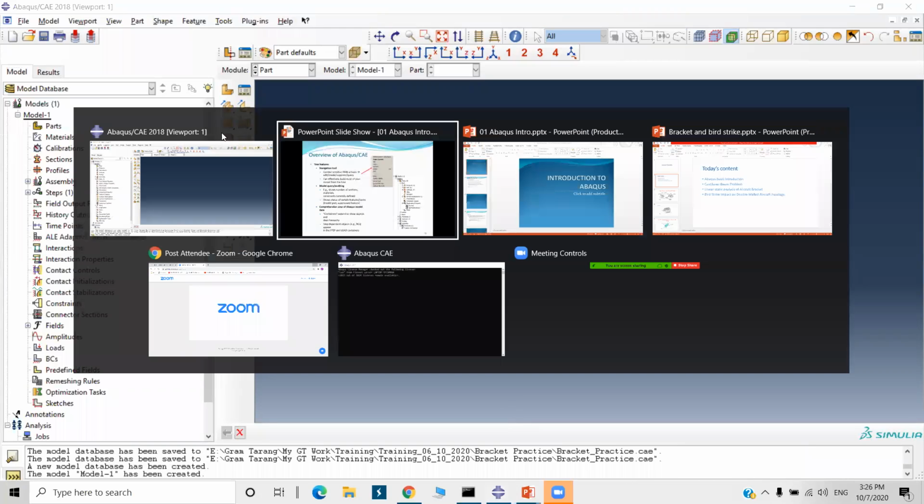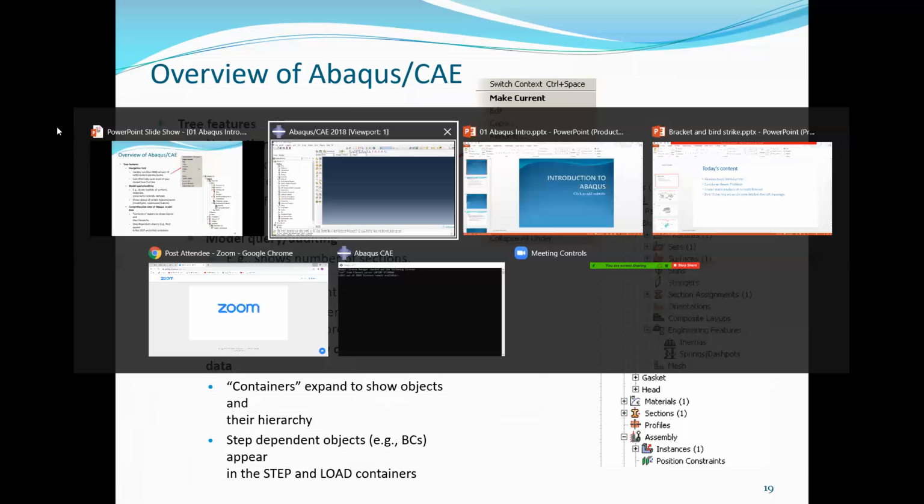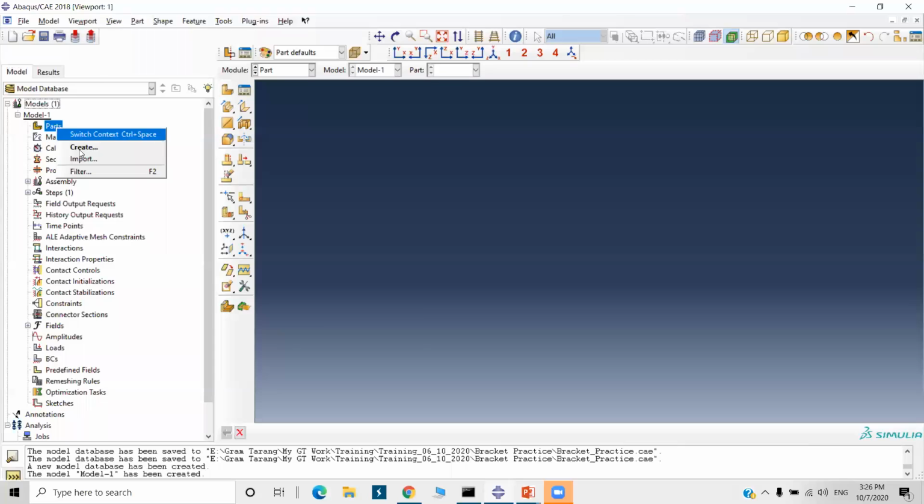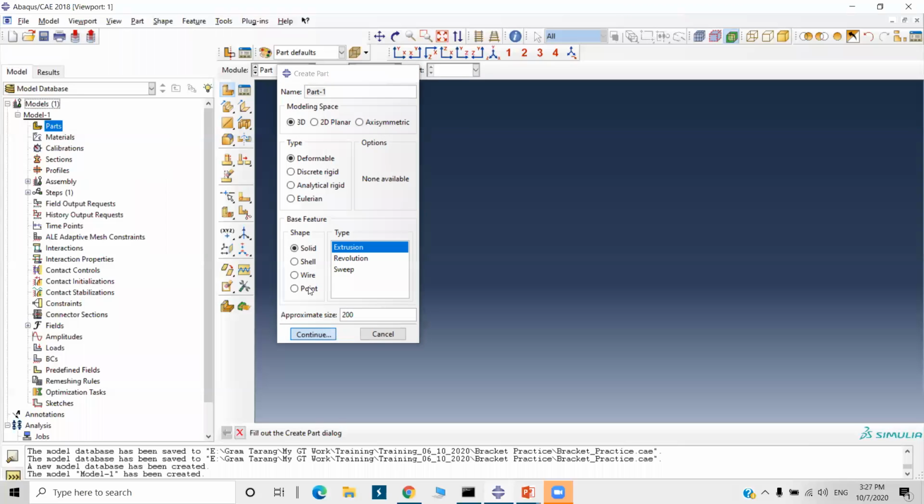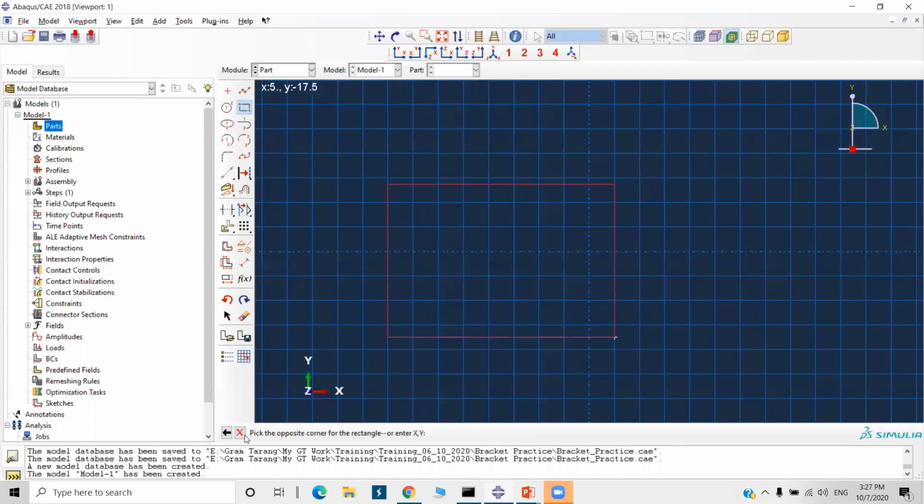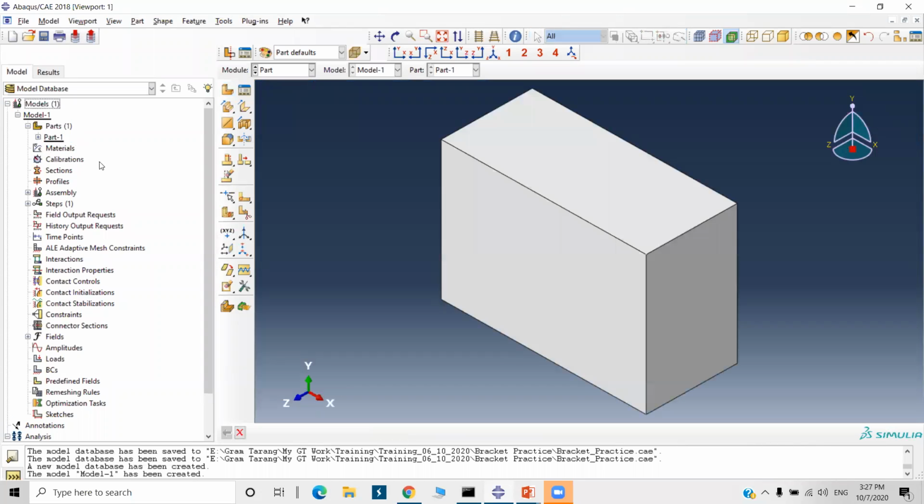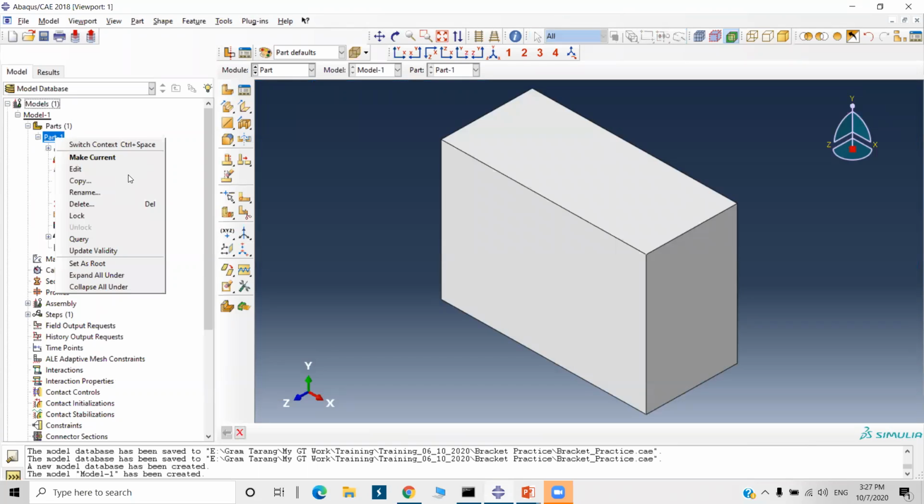Okay, so tree features: navigation tool, context sensitive RMB actions, that is right mouse button actions. Now I will just create one part here, just to make you understand. Here we can right click, and it will show us these options: make current, edit, copy, rename, delete.